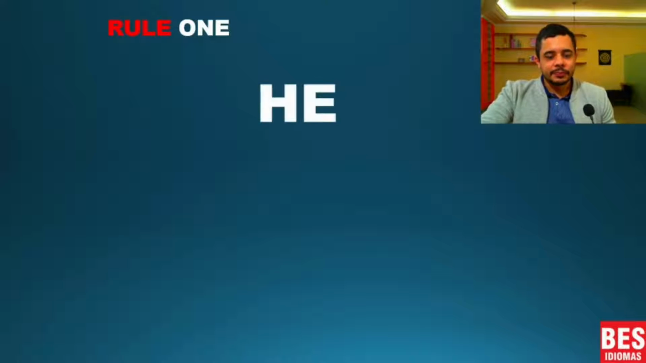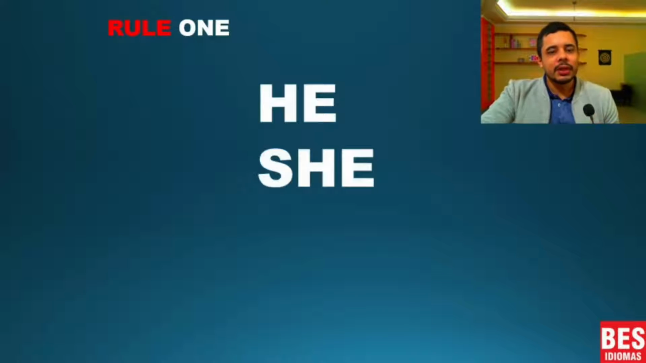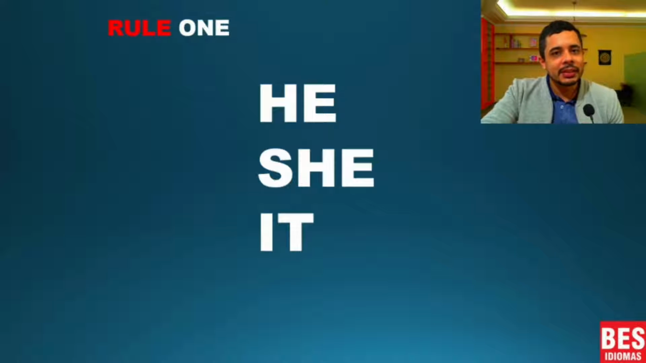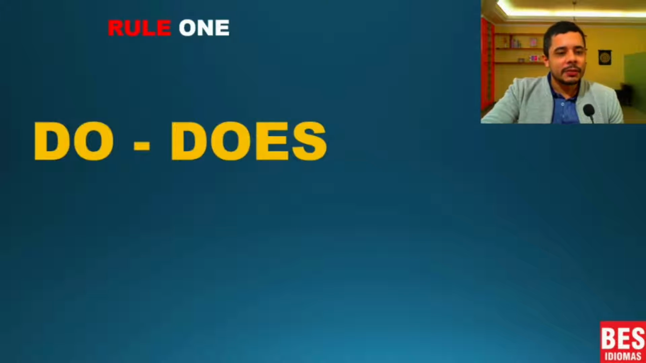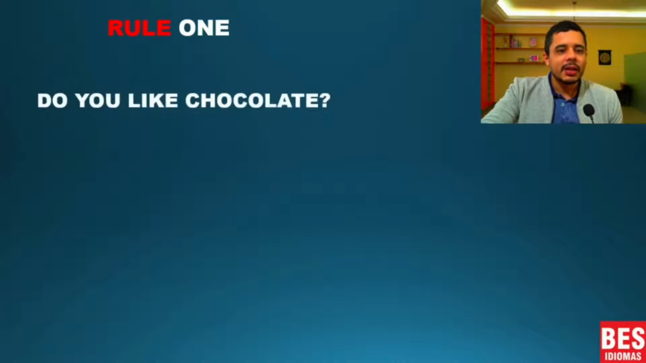All these three rules, you need to use them when you use the pronouns he, she, or it, only with those pronouns. And here we are going to see sentences in the present tense. These three rules only apply to sentences in the present. So the first one, the difference between do and does.